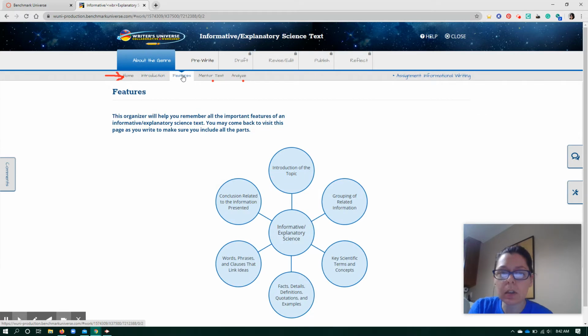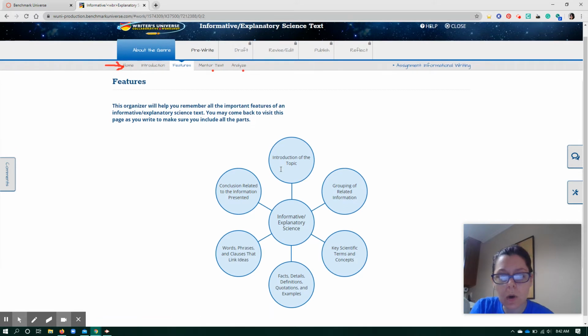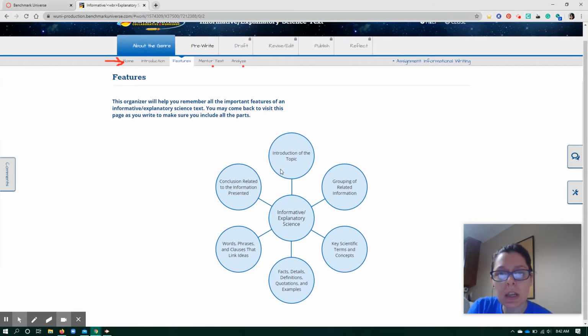After you watch that video, you're going to go to features, and this graphic organizer talks about what are the different parts of an informational essay for science. And so in the middle, it has the topic. The topic is informative, explanatory science. That's just saying the topic of this graphic organizer is an explanatory science essay. What is it? What are the parts? Well, we have an introduction of the topic. That's the first part of an informational science essay. You have to introduce the topic, and that is in paragraph 1, the introduction.